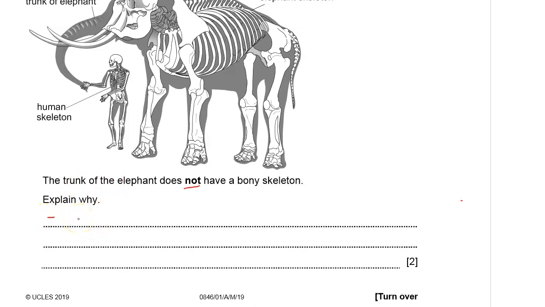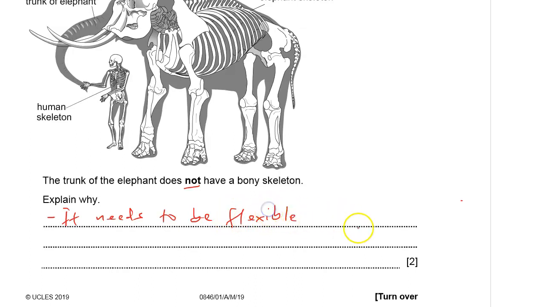So, in this case, we are saying that the trunk needs to be flexible.